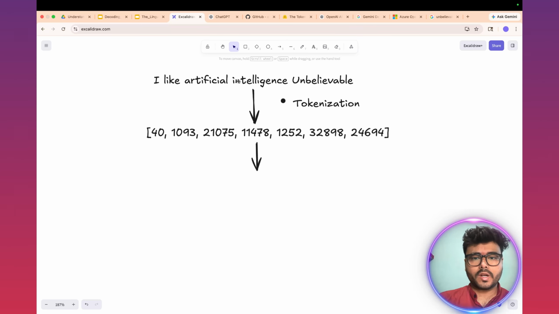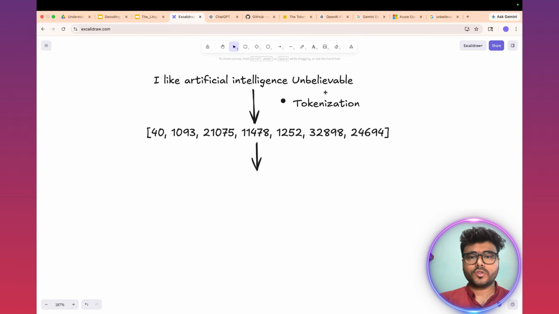For this entire sentence, we have done the process of tokenization, and these are our tokens, right? And the process is called tokenization. Now, so far, the LLM is only able to understand that 40 means I, 1093 means like, 21075 token ID means artificial, and so on and so forth.